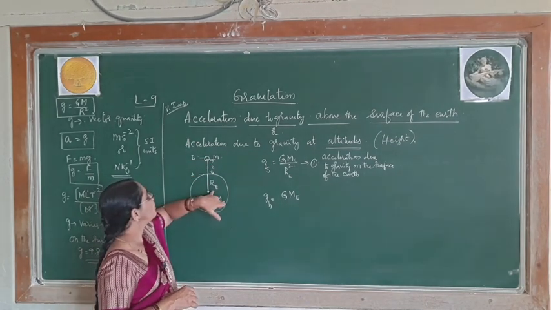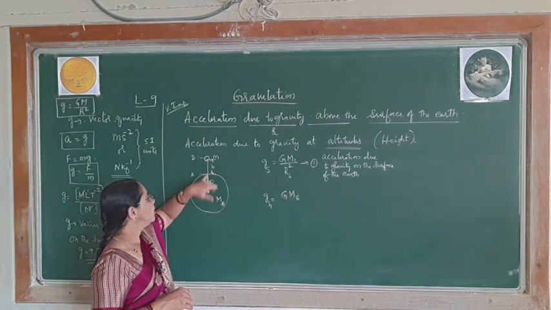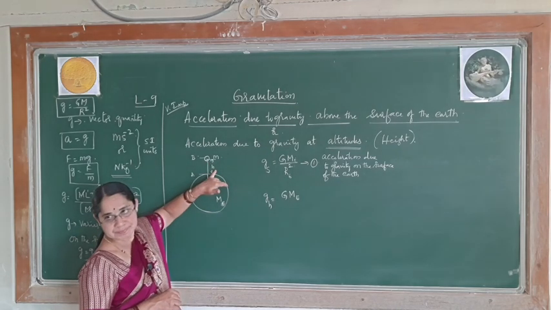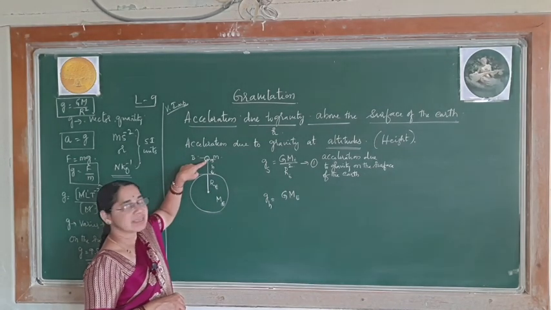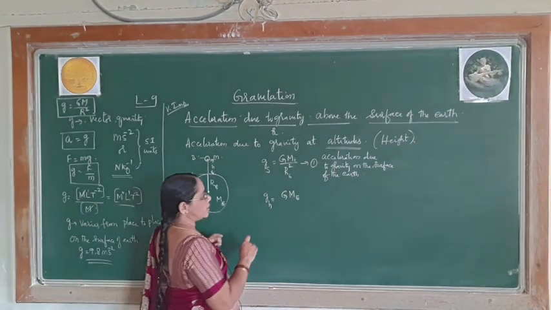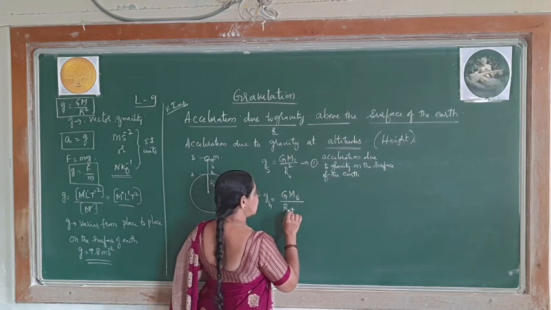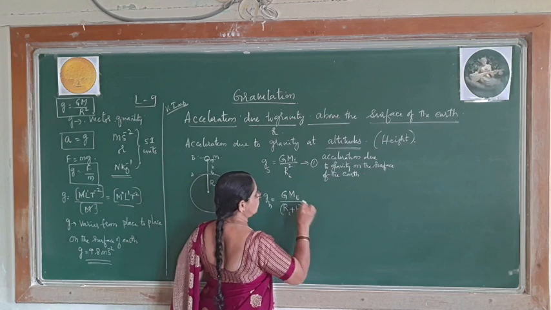The distance from here to the center is Re plus h, because from the center of the earth we have to take the distance. Therefore, it is (Re plus h) whole square.